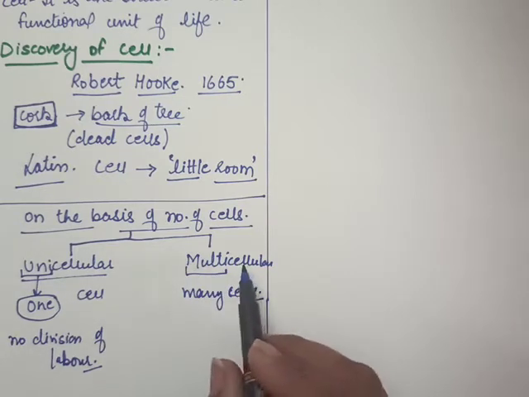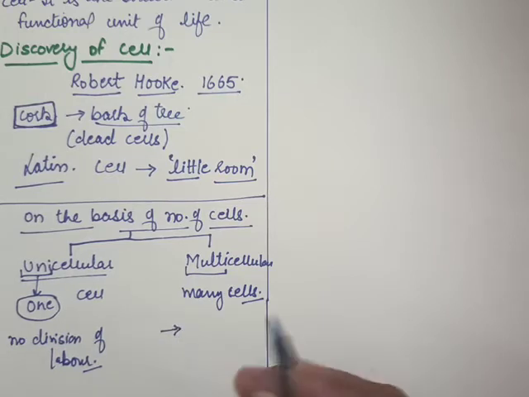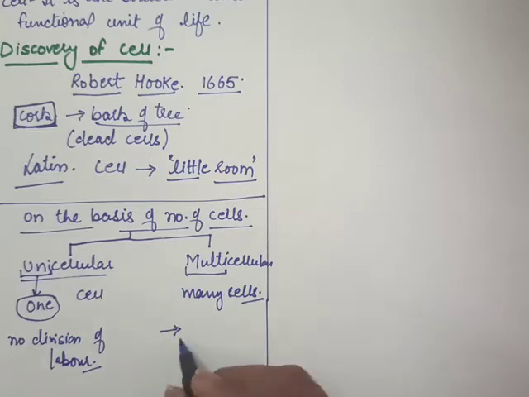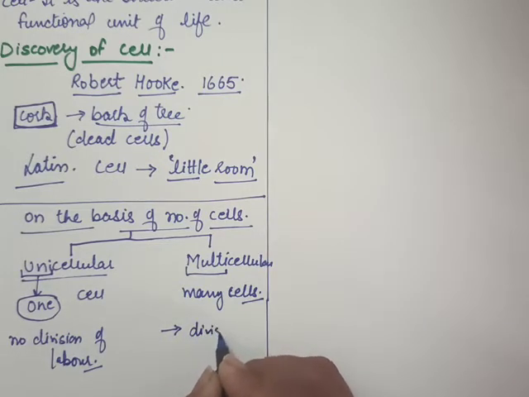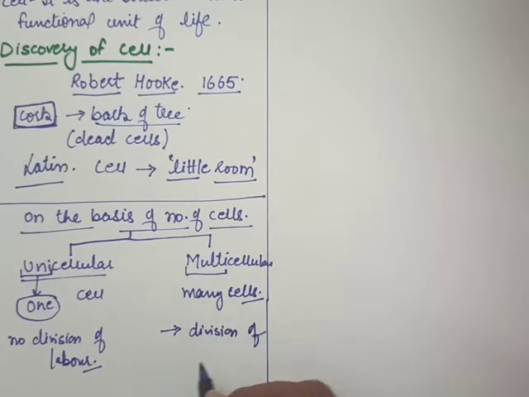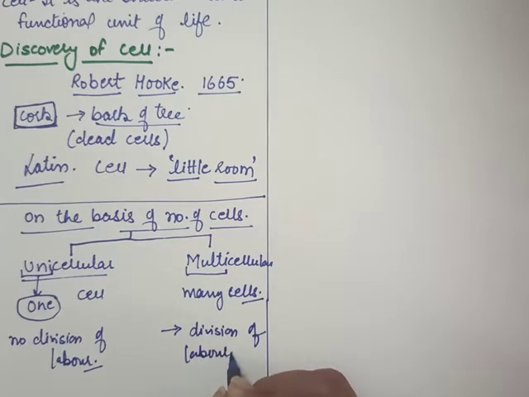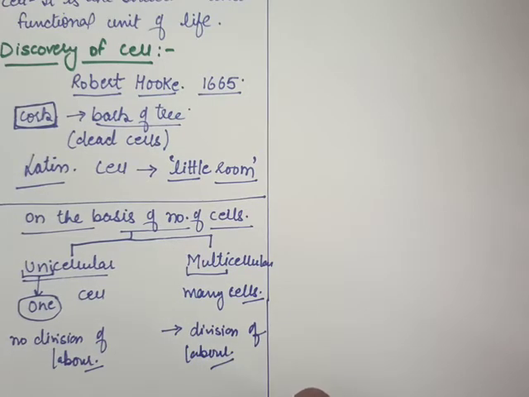But in multicellular organisms, many cells are there. In 8th you have studied that cells together form a tissue, then an organ system, then an organism. So here the division of labor is there. In a multicellular organism, different cells and different tissues perform different functions.